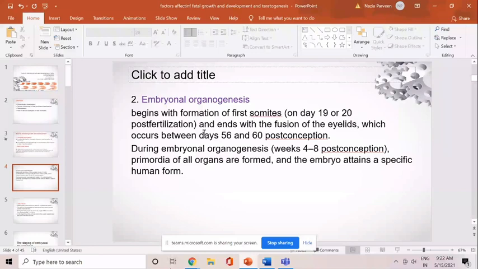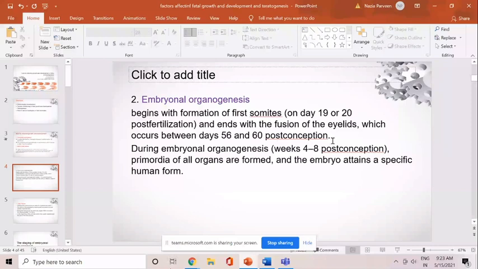This is the important landmark, the fusion of eyelids, which differentiates the embryonal stage from the fetal stage. The formation of the first somite starts from day 19 or day 20 of the post-fertilization, and it ends at day 56 to day 60 of the post-conception.